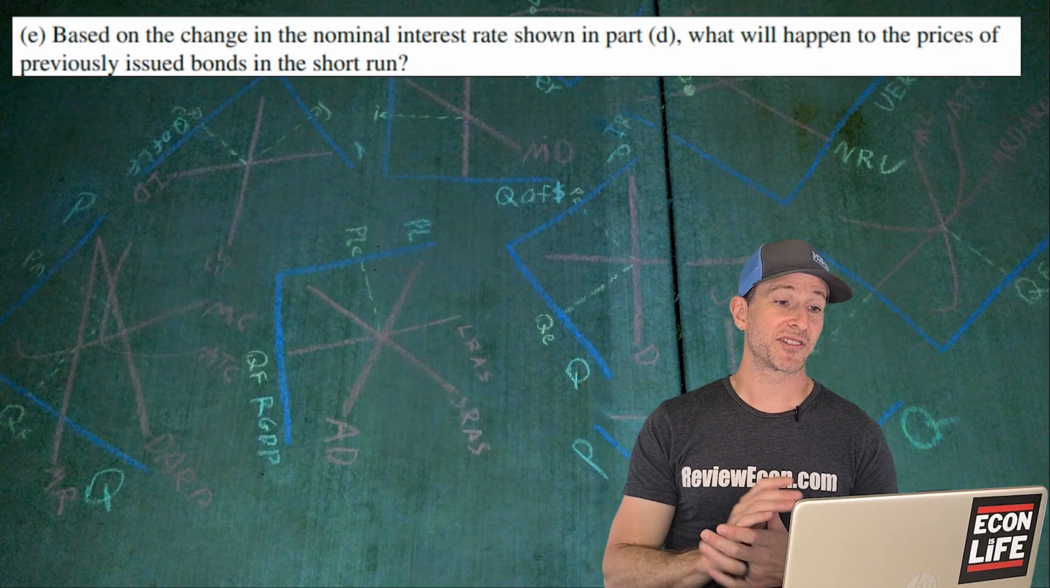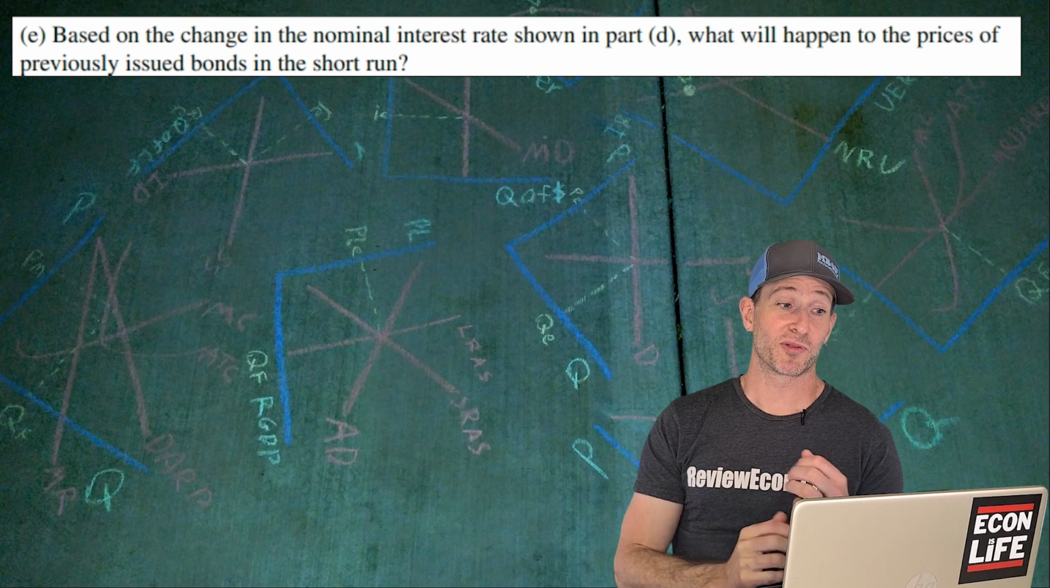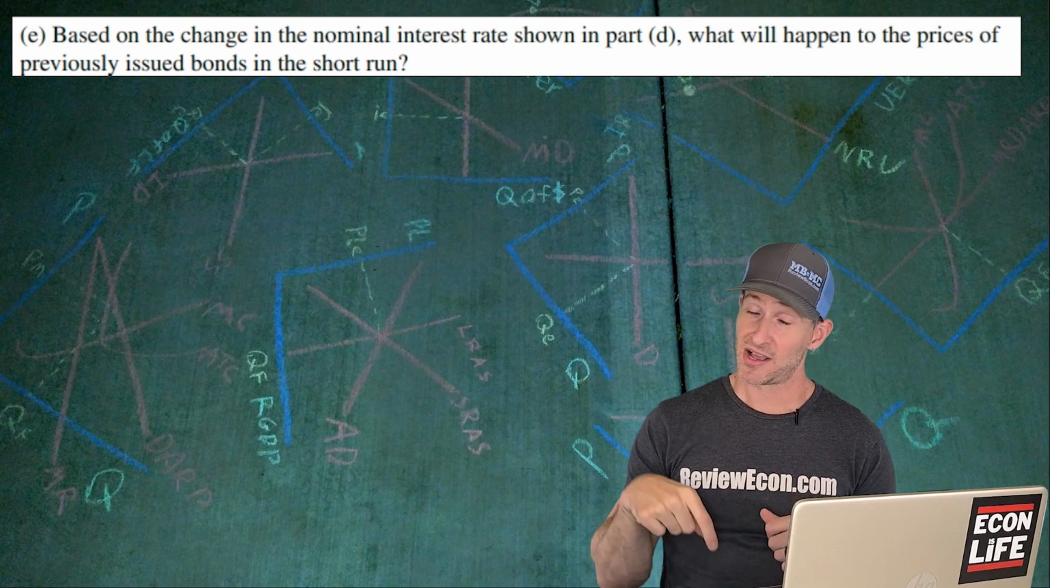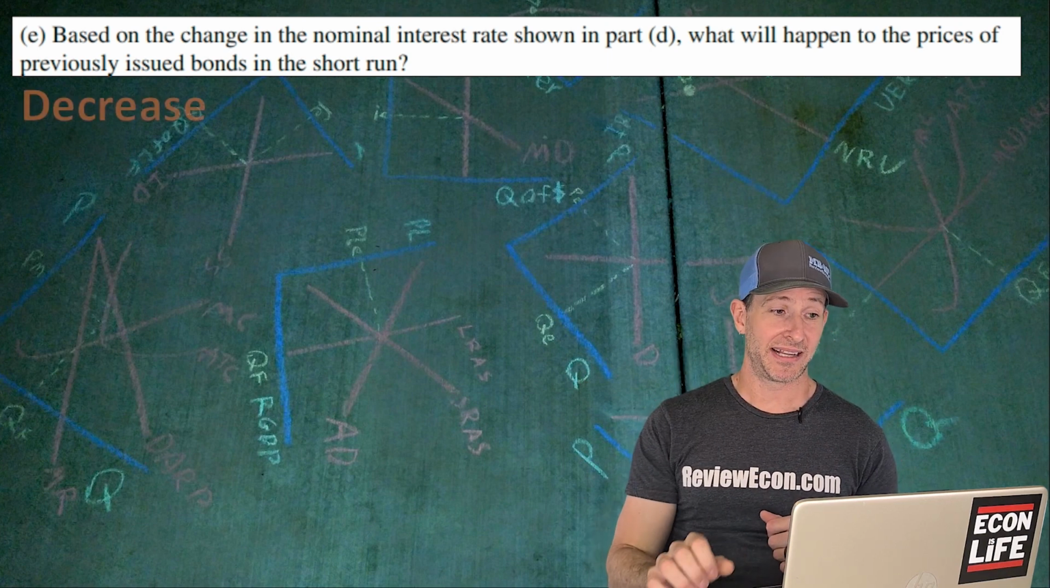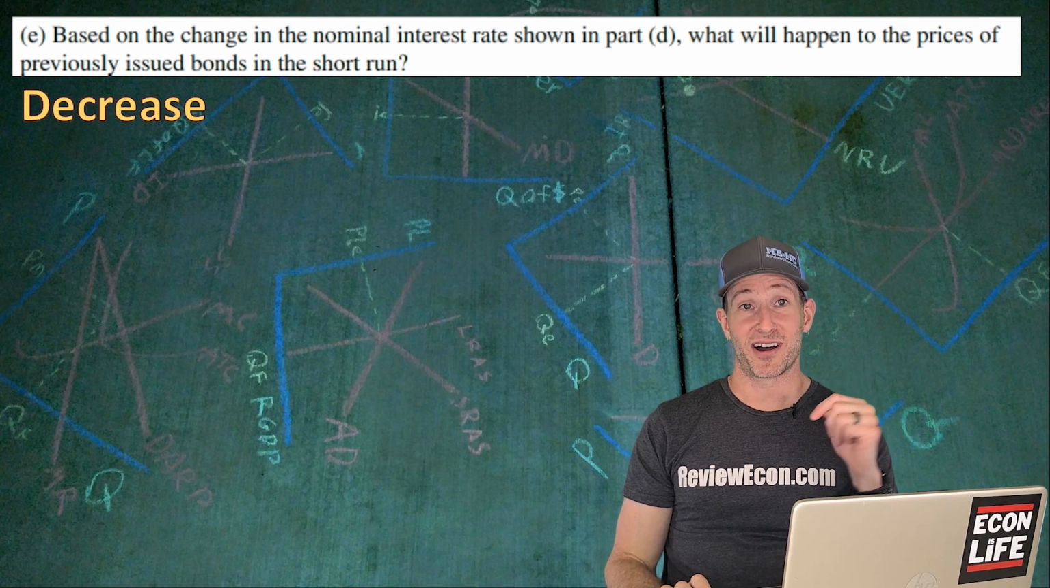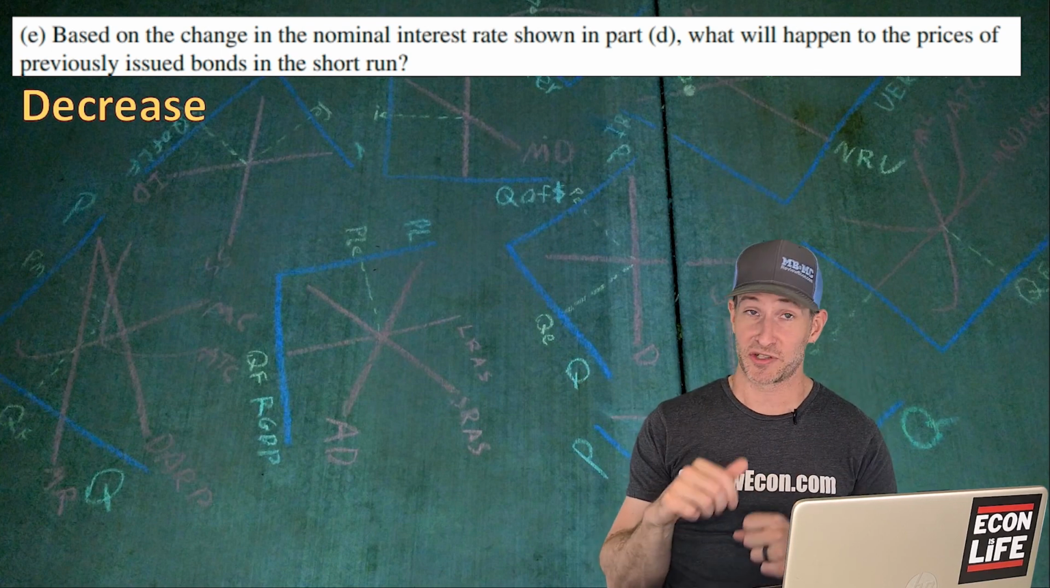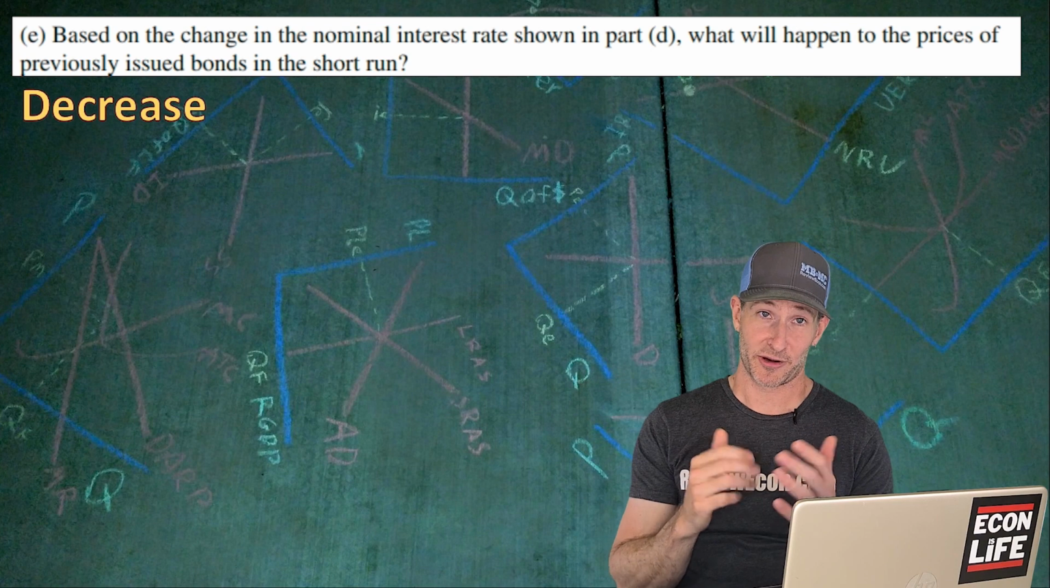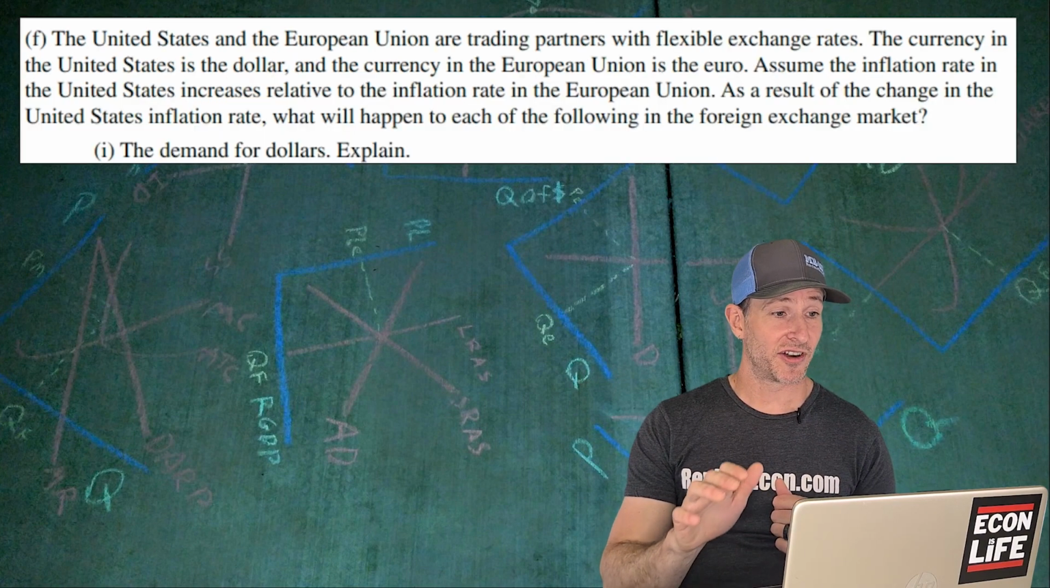For part E, based on that change of the nominal interest rate, what will happen to prices of previously issued bonds? Interest rate went up. That means the price of bonds is going to go down. There's an inverse relationship between interest rates and bond prices. Hopefully you figured that out. All right. Next over to F.